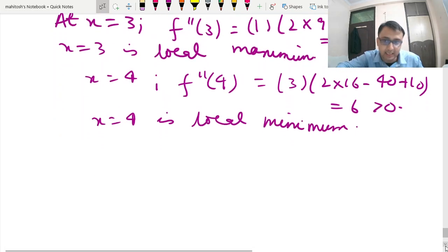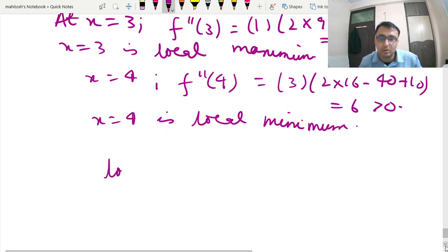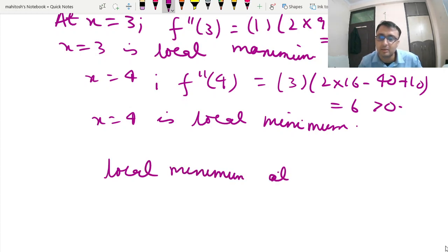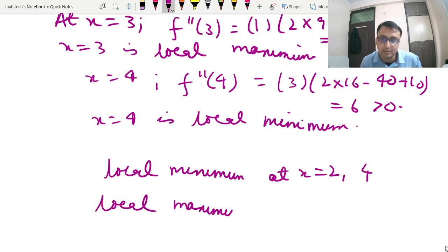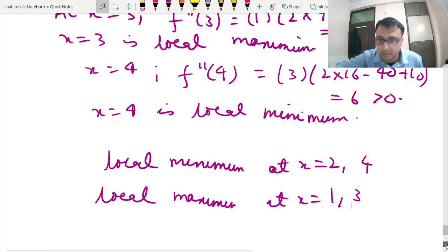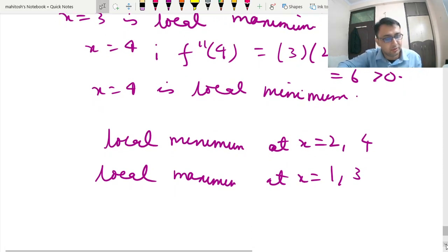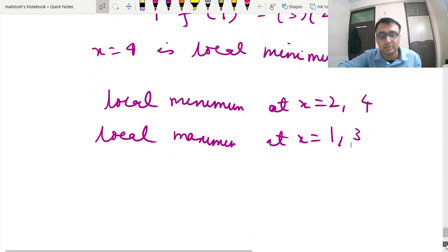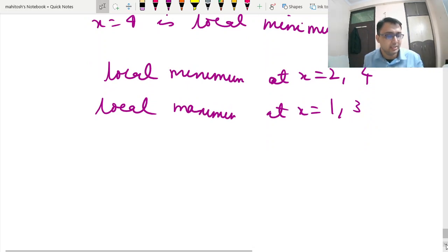So local minimum is at x is equal to 2 and 4. Local maximum is at x is equal to 1 and 3. Okay. Now you can draw the graph if you wish to see what is happening. We'll draw it for finding the last part.